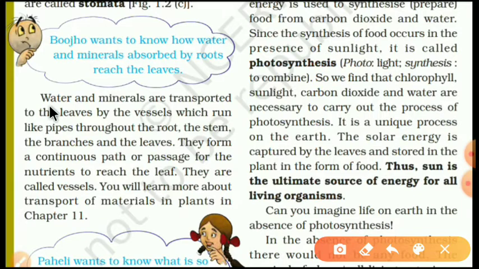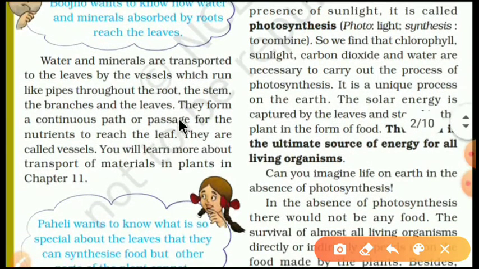Let's see. Water and minerals are transported to the leaves by the vessels which run like pipes throughout the root, the stem, the branches and the leaves. So it is a role of vessels, which run like pipes from root to the stem, from stem to the branches, and from branches to the leaves.